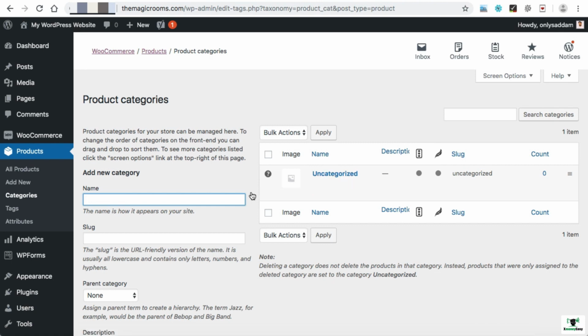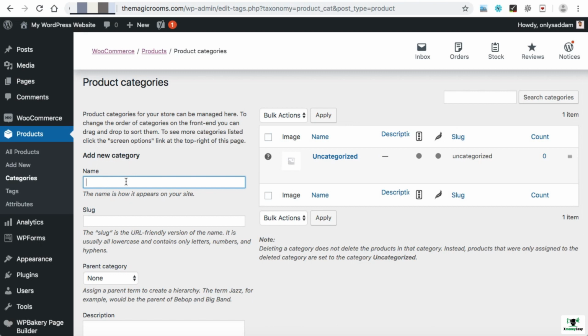So in order to create a new category, you can simply type the name over here. For example, like electronics accessories. Here you can provide the slug. Slug is not mandatory. Slug is basically the exact URL of that page after the main domain. For example, the main domain is magicrooms.com. Then after this slash, whatever text appears in this address bar, that is called the slug. So just leave this slug box as it is.